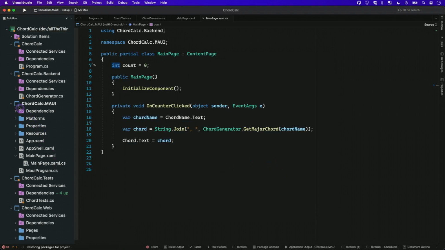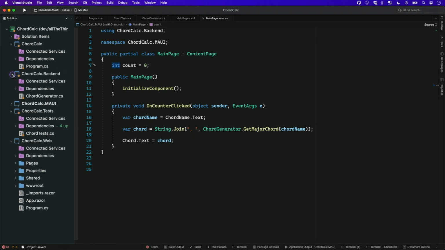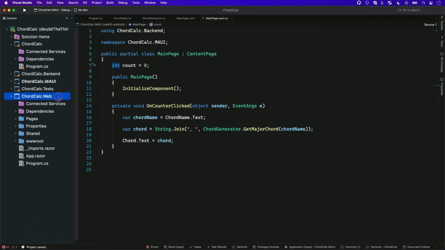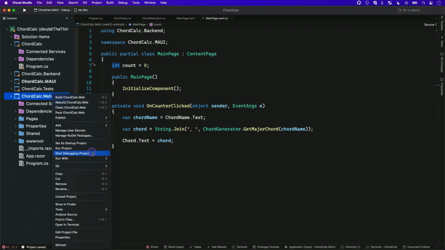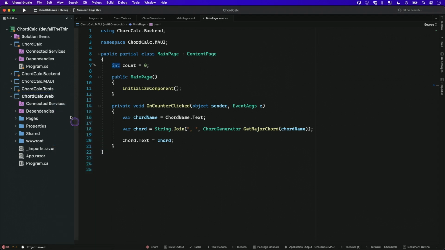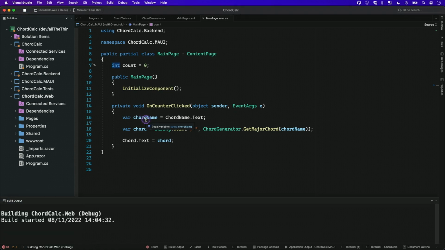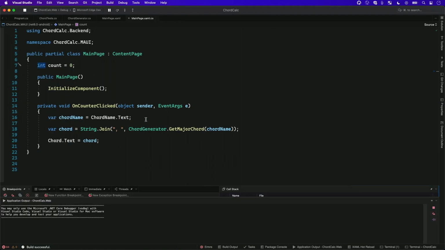So let's clean up the space a little bit. Here is our web project. We're going to set it this time as the startup project and just run it so you can see the default. Blazor WASM, this is Blazor WebAssembly.